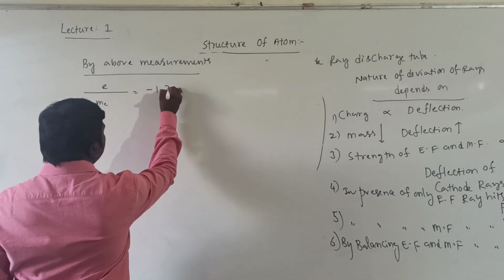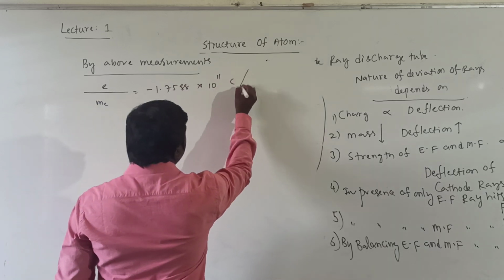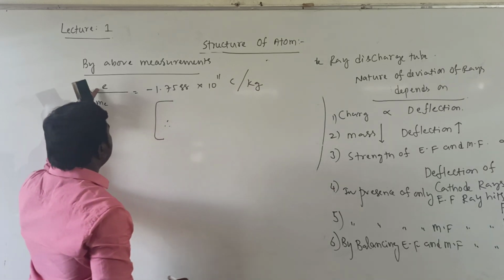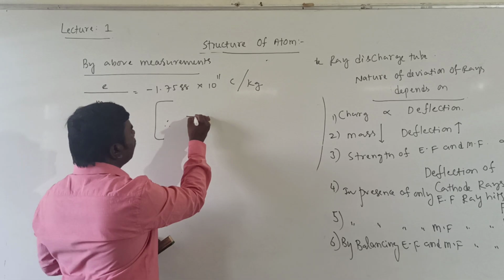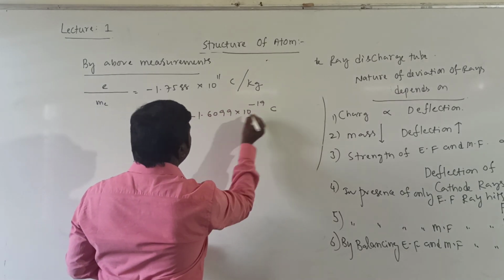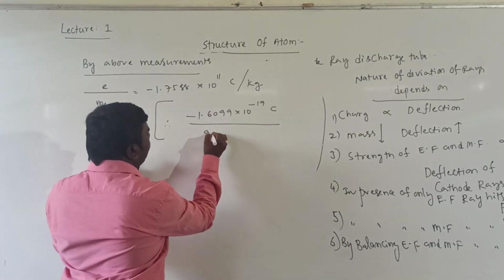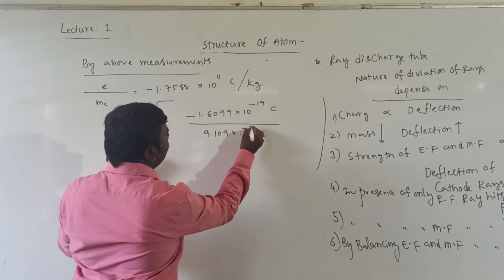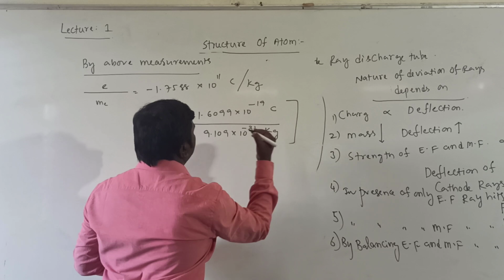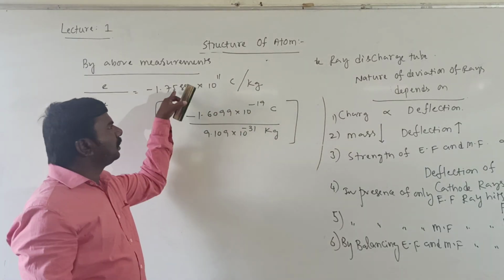So e by m is equal to 1.758 into 10 to the power of 11 coulomb per kg, which is obtained from the charge of the electron, 1.6022 into 10 to the power of minus 19 coulombs, divided by the mass of the electron, 9.109 into 10 to the power of minus 31 kg.